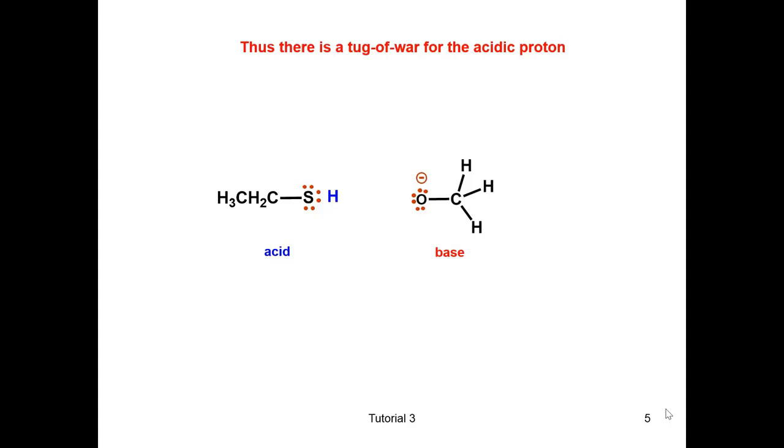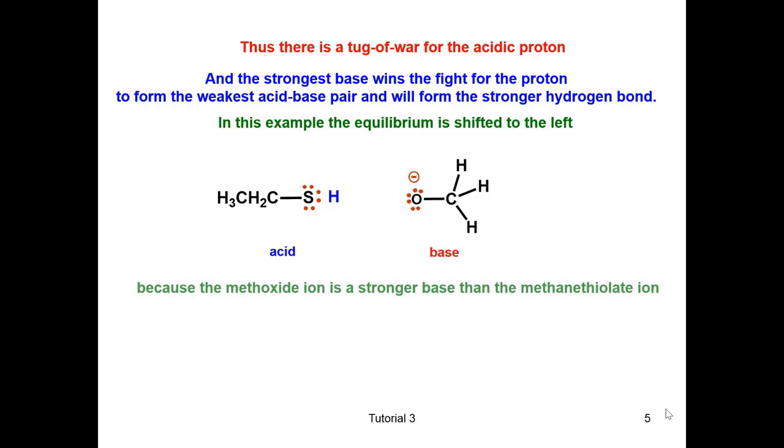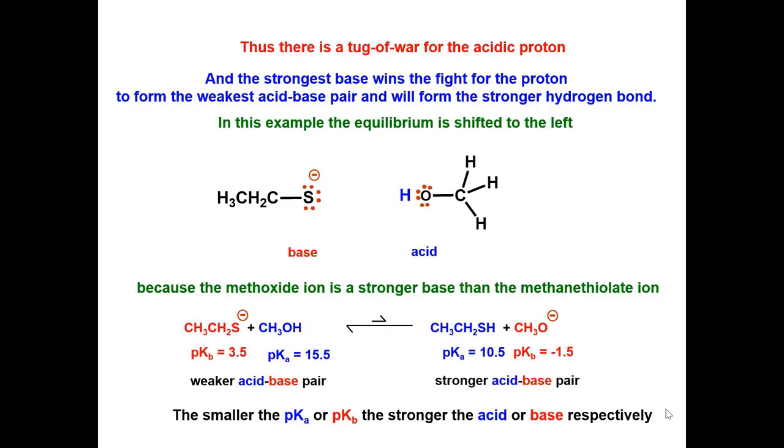So which side does the equilibrium lie on? Who wins the fight for the proton? The stronger base will form the stronger hydrogen bond and leave the weaker acid-base pair in solution. In this example, the equilibrium is shifted to the left because the methoxide ion is a stronger base than the ethane thiolate ion.